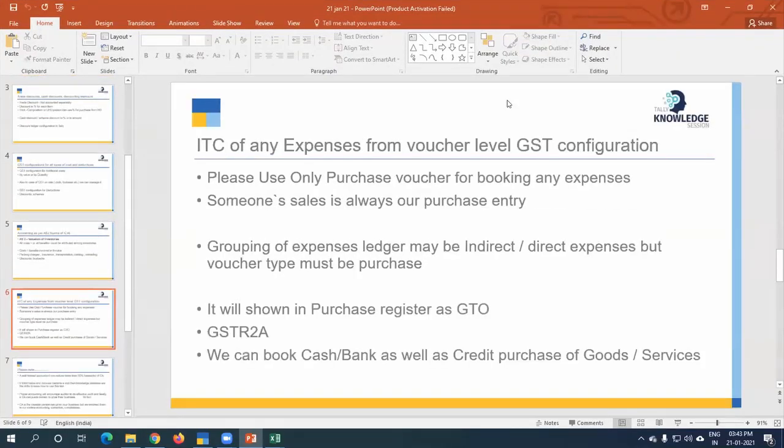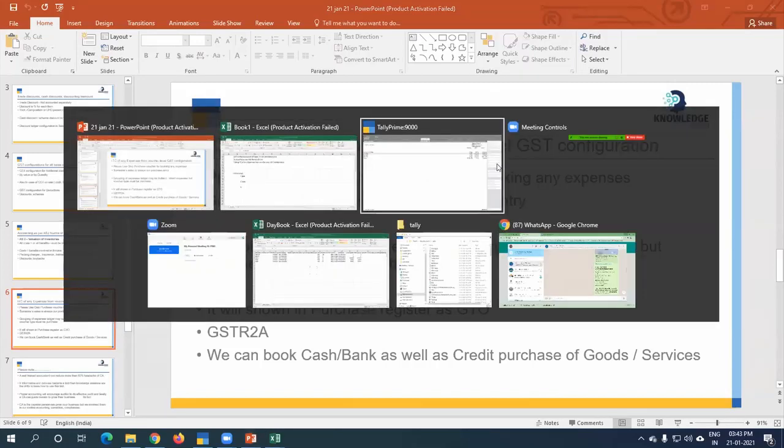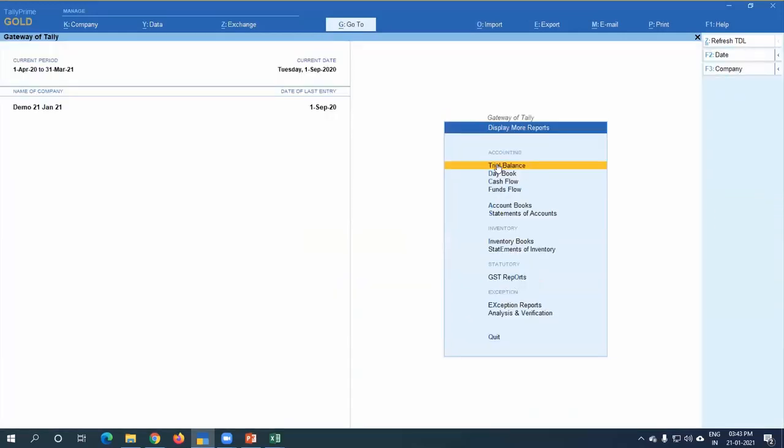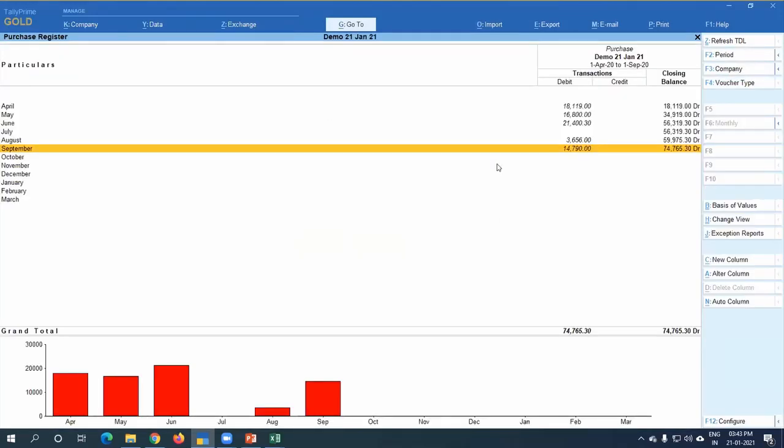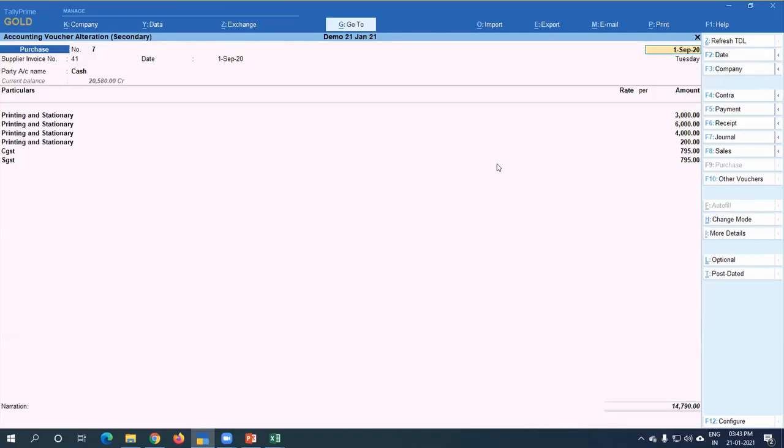Yeah, the most important topic. In 10 minutes we can complete it. Don't worry about it. ITC of expenditures from GST from Tally. See here, the last example I have taken here in a purchase register. See this example.